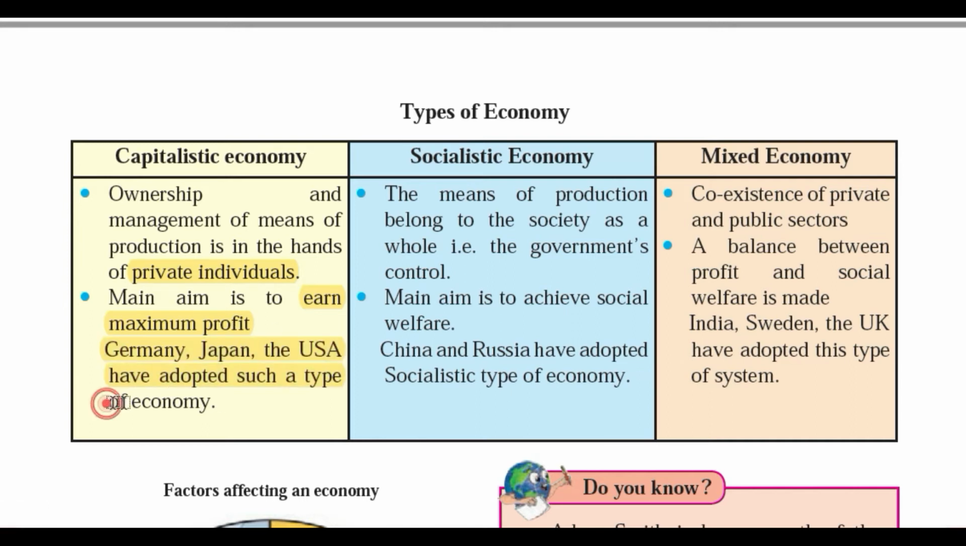Whatever companies are present in that nation, they are following this type of economy, or this path of economy, that is capitalistic economy. The second one is socialistic economy. In this case, the means of production belongs to the society or the country as a whole, that is, the government controls it. Okay, Russia and China are the best examples of the socialistic type of economy, because these countries